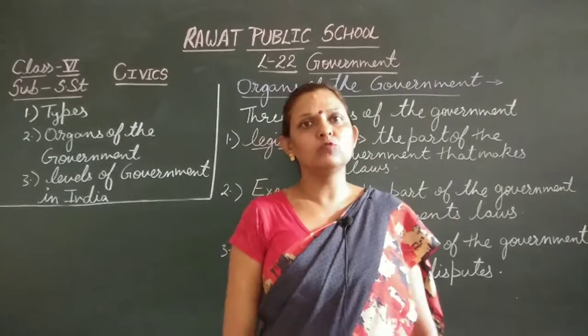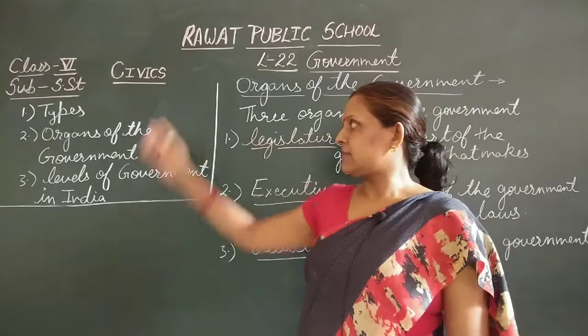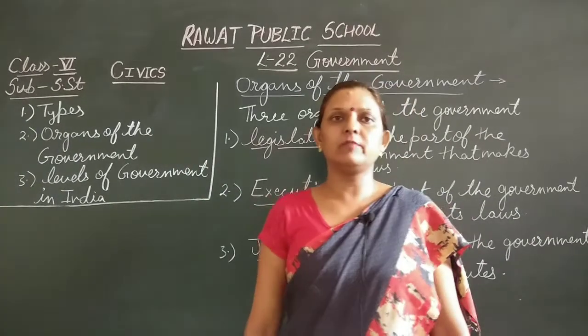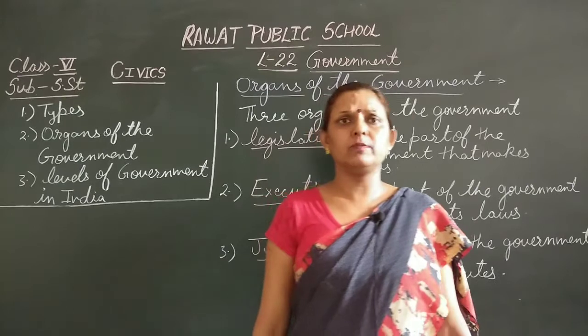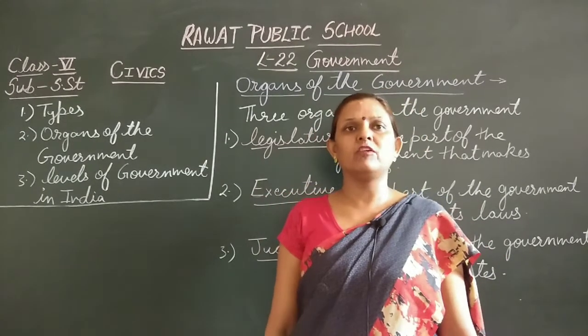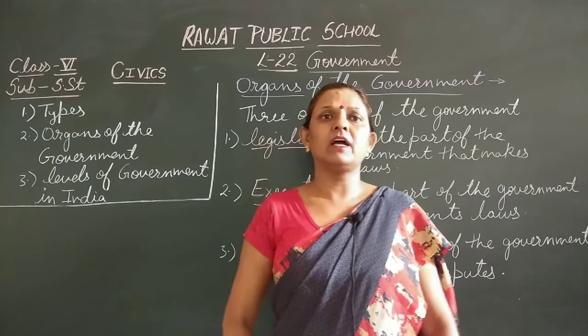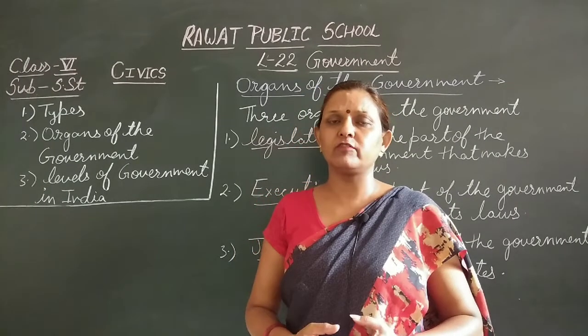As in the earlier two videos, we have studied about the government: what is government and the types of government. There are three types of government on the basis of their power: democratic form of government, dictator form of government, and monarchy form of government. And in the next video we studied why we need the government, what is the need of government.